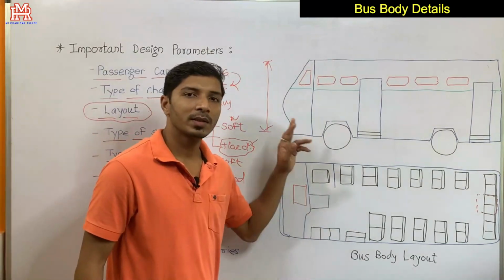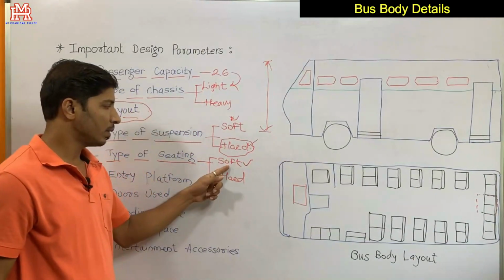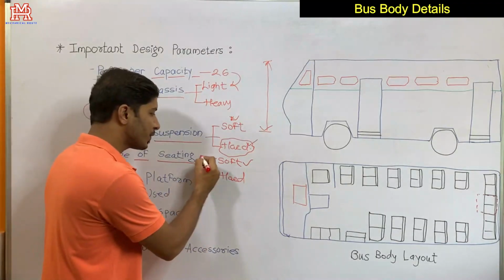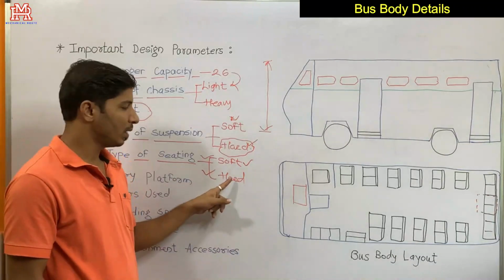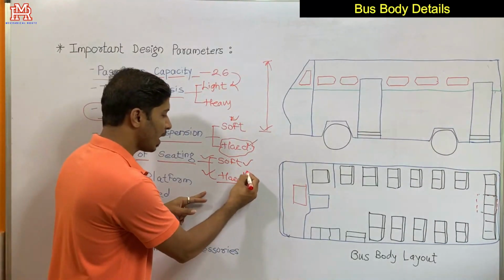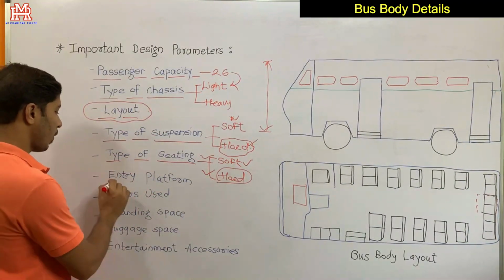If you are going for soft and comfortable seating, then the bus should be for long distance journeys. If you are designing a bus which will run in the city or local areas, then you may go for hard seating. Then entry platform.